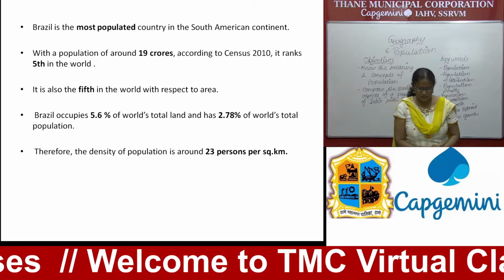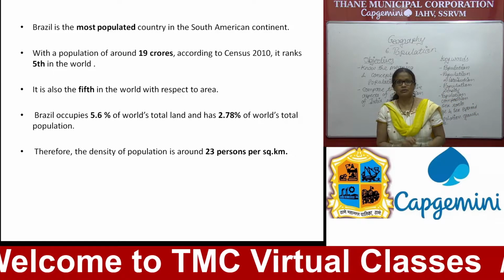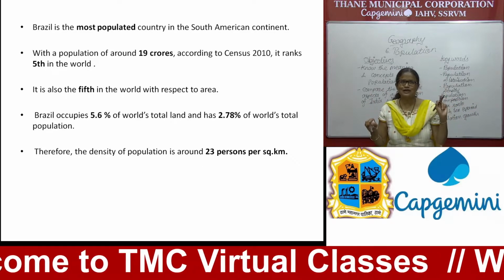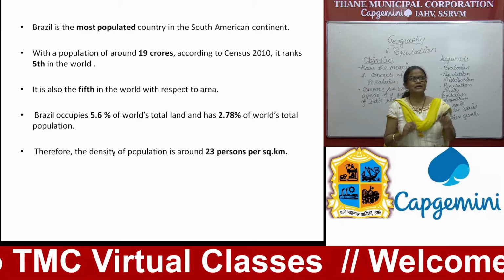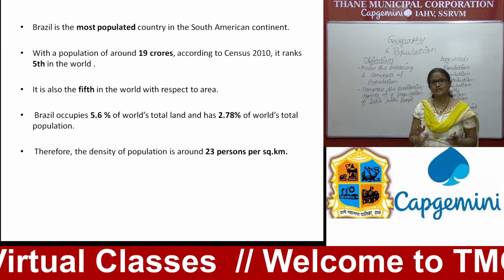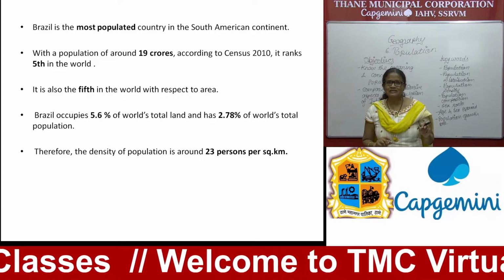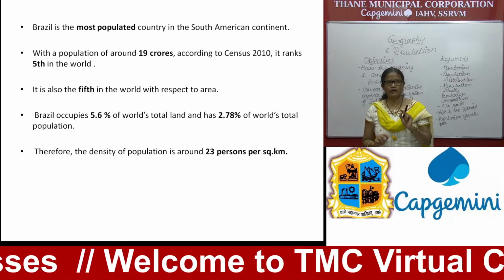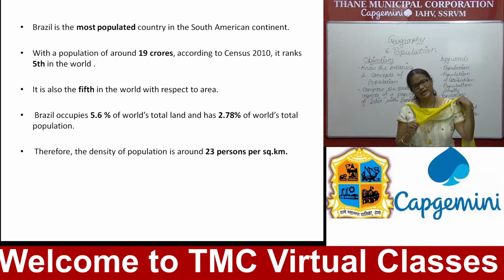You know, like India, Brazil is also a most populated country, but not in the world, in the South American continent. That you have to keep in mind. Then with a population of around 19 crores according to the census of 2010, it ranked fifth in the world, and it is also fifth in the world with respect to area.